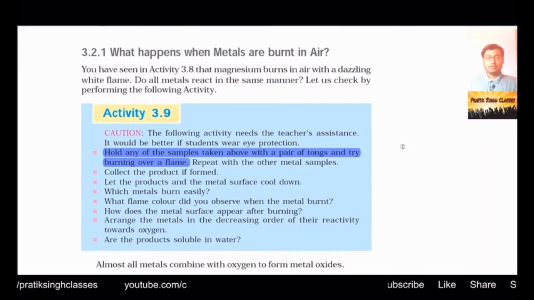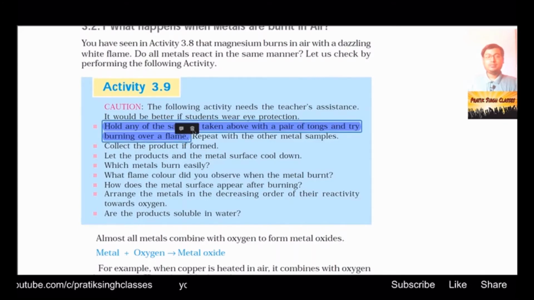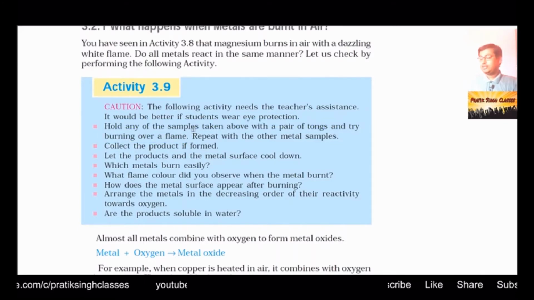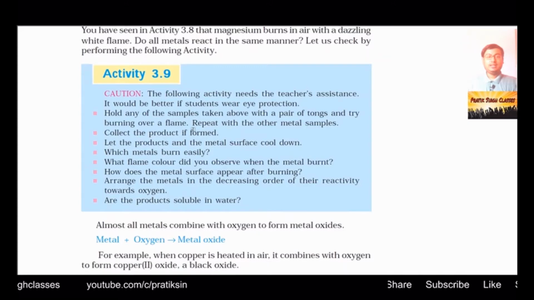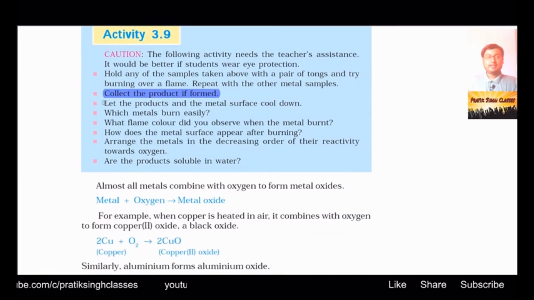Now repeat with the other metal samples. You have to do it one by one with all the metals available near you. Collect the product if found, meaning if any metal has burned, if it has caught fire or not, if it has reacted with oxygen, it will give you some residue. If it is giving a residue, collect it, but don't mix them. Keep them separately in a watch plate. Let the products and the metal surface cool down.